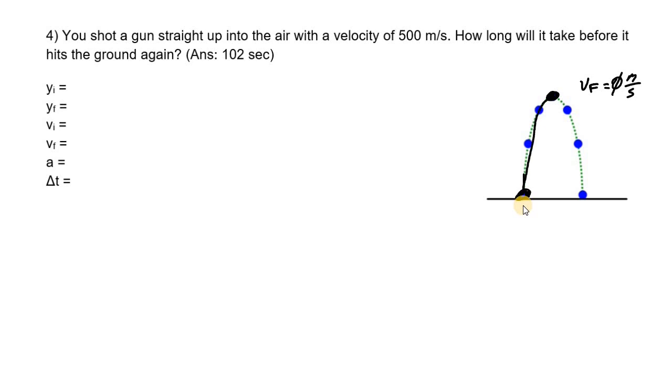Oh, that was a bad line right there. Okay, so what is our given information? What do we have here? So what does this 500 meters per second represent? That's our initial velocity, right? And by now you should know this. And what's our initial height?